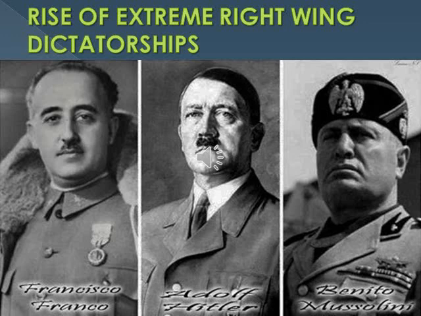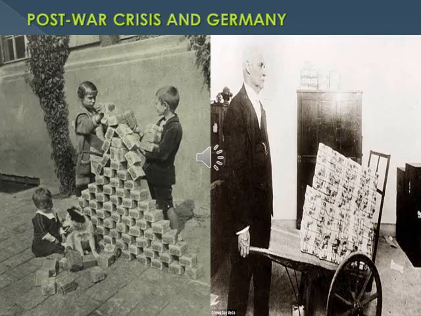They explained only about Hitler and Mussolini, but Franco was also a dictator of Spain. The events after World War One led to the rise of dictatorships in Italy, Germany, and Spain. Post-war crisis in Germany.